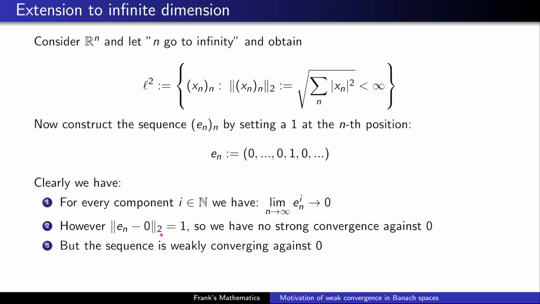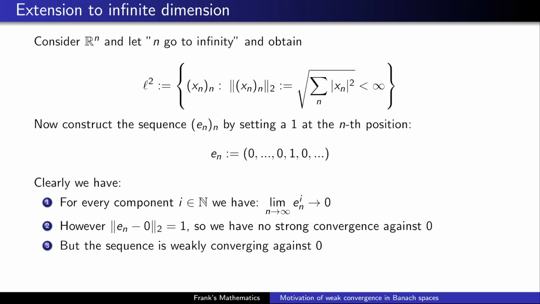So norm en minus 0 in this 2 norm is always 1. So we cannot have strong convergence against 0. But the sequence is weakly converging against 0. And I choose the specific example because you can see here that you still have the property that every component is converging to 0, and you have the weak convergence, so every observation in quotation mark is converging against 0, which is somehow the expected output.